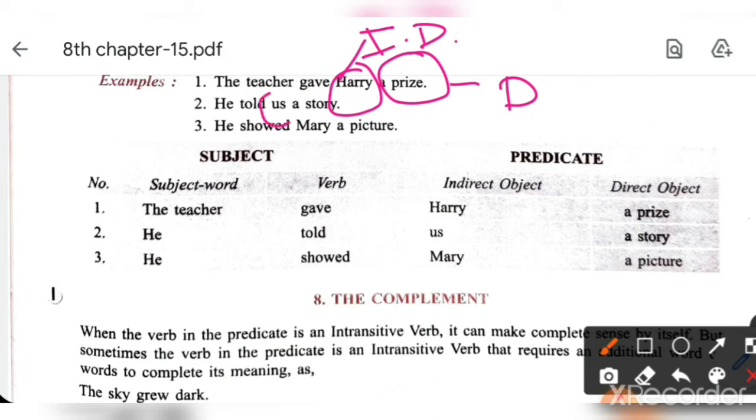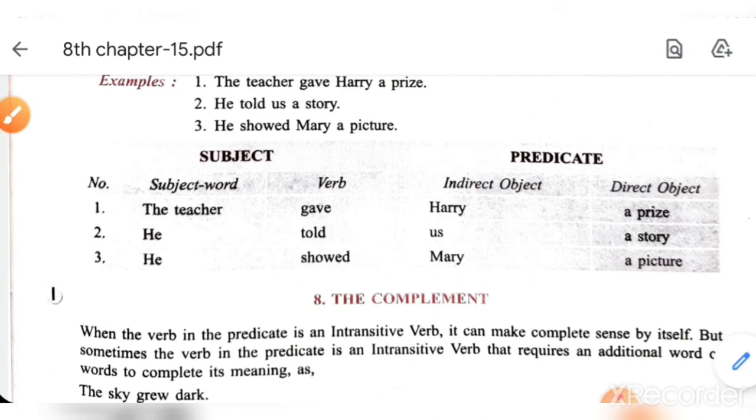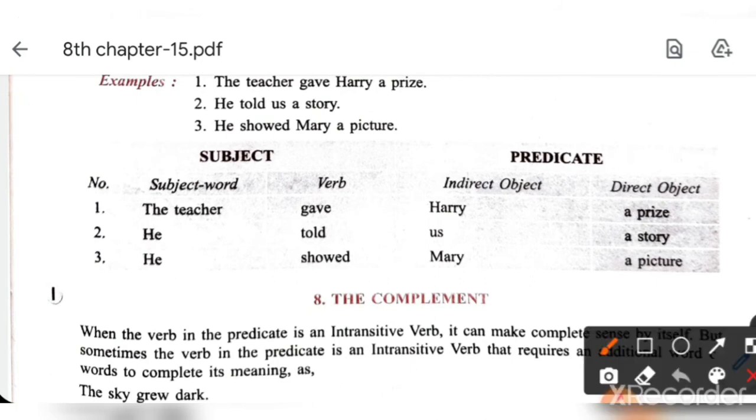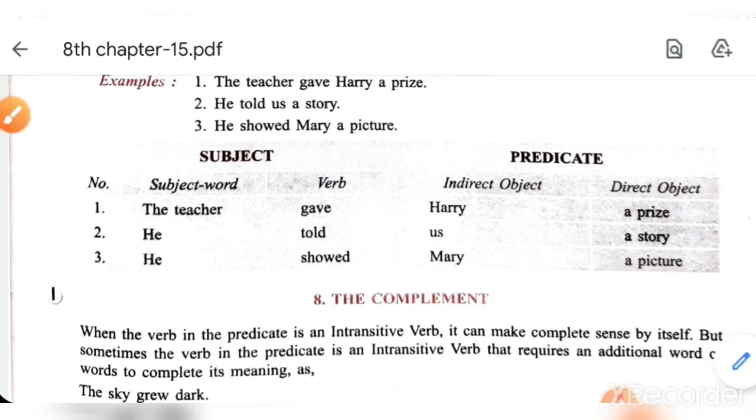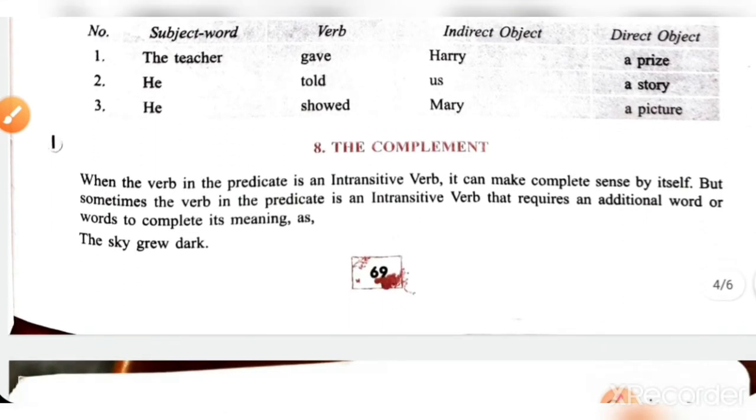He told us a story. Us and a story. These two are objects, and us means person, we. Okay, so it is indirect object and story is direct object. Then third one, he showed Mary a picture. Which two objects are given? Mary and a picture. Mary is person, so it is indirect object, and picture direct object. Understood? Now subject, predicate and object you understood.